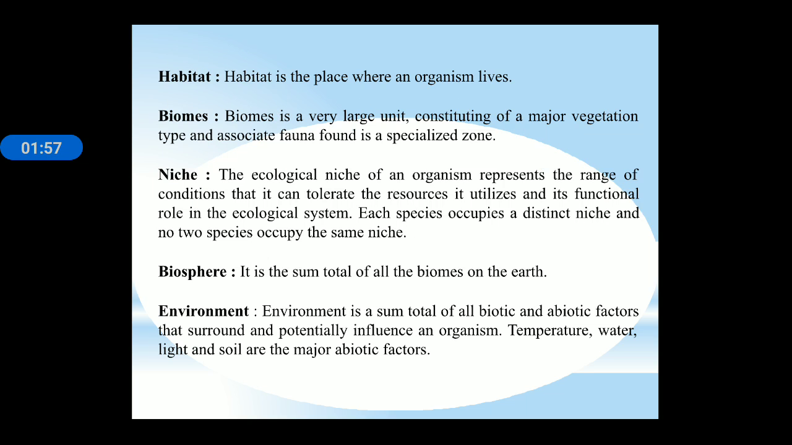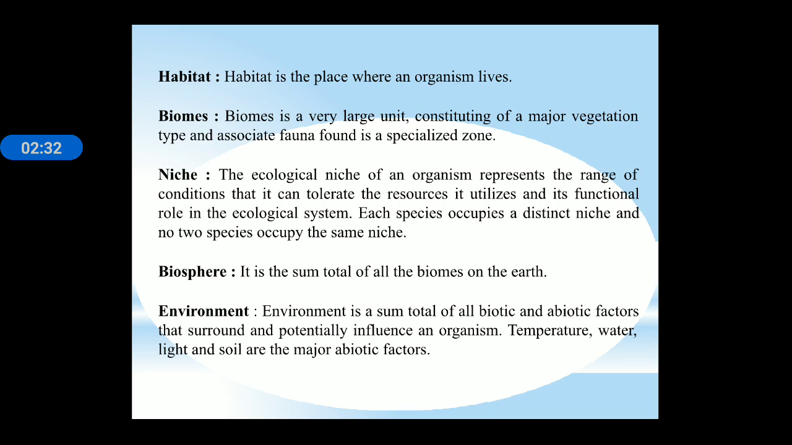Habitat is the place where an organism lives. Next is biome, a very large unit constituting major vegetation types and associated fauna found in specialized zones. Niche: the ecological niche of an organism represents the range of conditions that it can tolerate, the resources it utilizes, and its functional role in the ecological system. Means each species has a specific distinct area which it occupies, known as niche. No two species occupy the same niche.